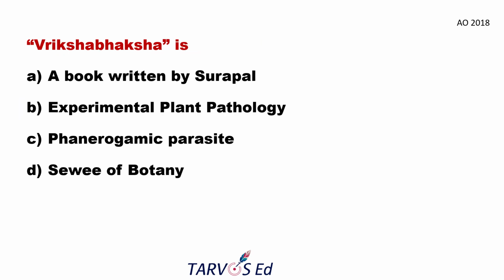Next. Vrikshabhaksha is a phanerogamic parasite. Vrikshabhaksha is a partial stem parasite, which is Loranthus. Why do we call it Vrikshabhaksha? Throughout the season it always retains its leaf color as green; the leaf will not die easily. That's why it is called Vrikshabhaksha.